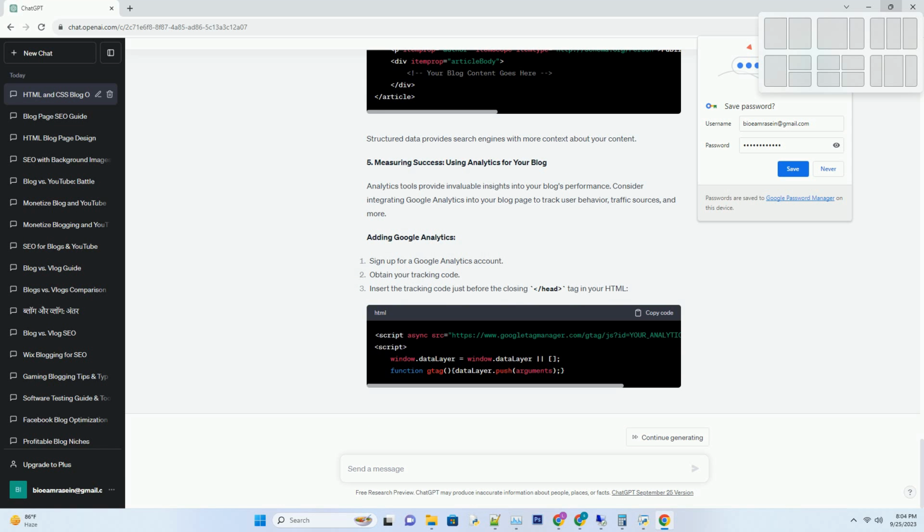The CSS code styles the read more button and adds a hover effect to make it visually appealing.